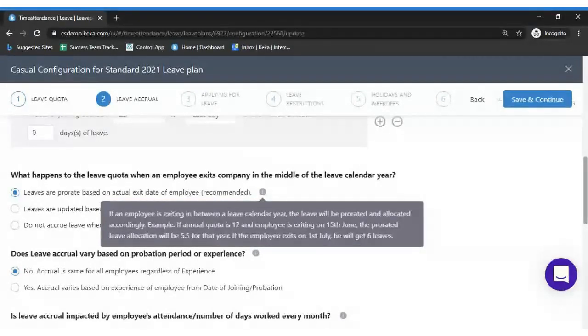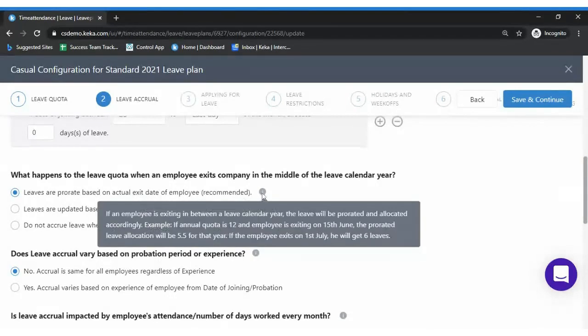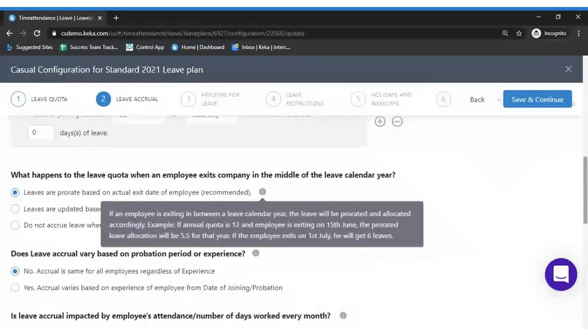So let's assume the employee is relieving on 15th June, then he would be getting leave quota only till 15th June, that is 5 months till 30th May, and since he's relieving in mid of June, he would be getting half for those 15 days, which is 5.5. In case the employee exits on 1st July, he will be getting the complete quota of June. So with that, it would be calculated to 6 leaves.